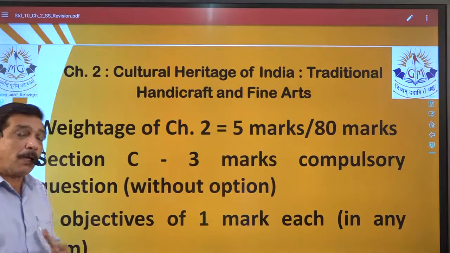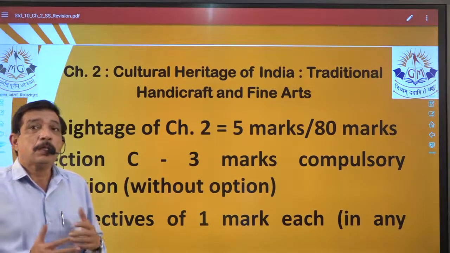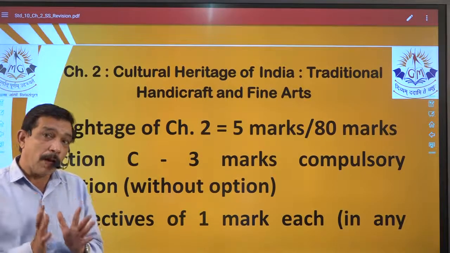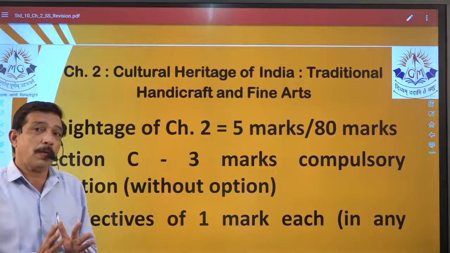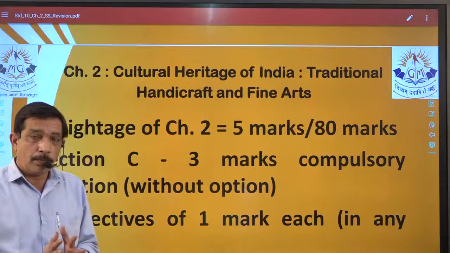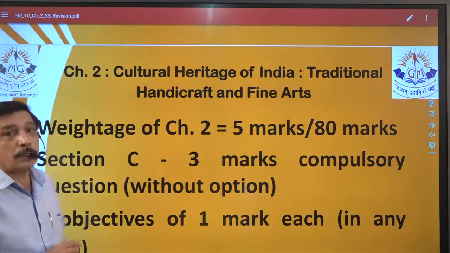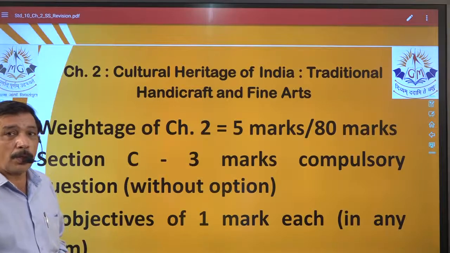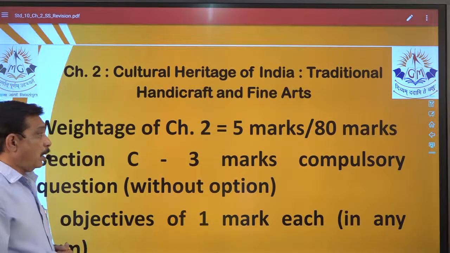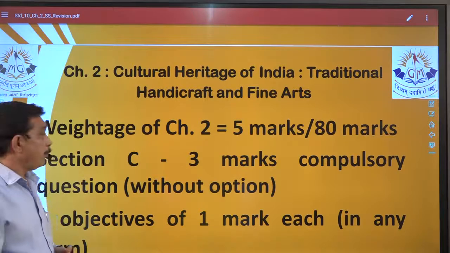That means different types of questions worth 5 marks can be asked from chapter number 2. Now that 5 marks is fixed, these 5 marks are dedicated to chapter number 2. Now we have to consider the different types of questions that are going to be asked. We have already discussed this and you have noted it down.